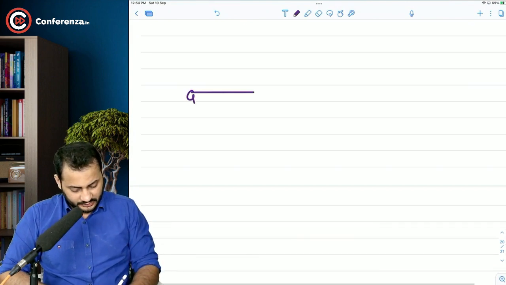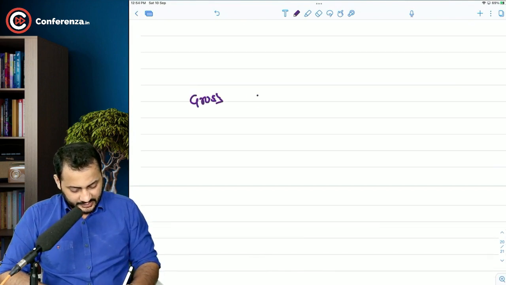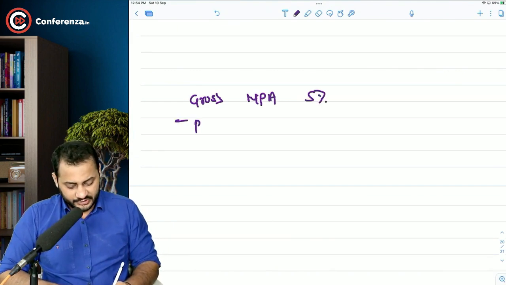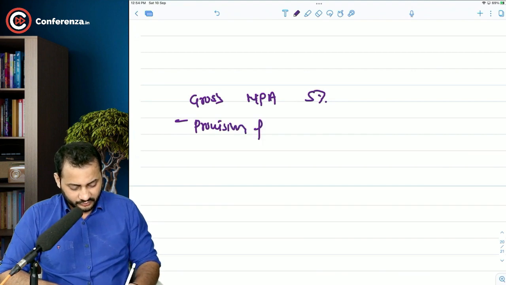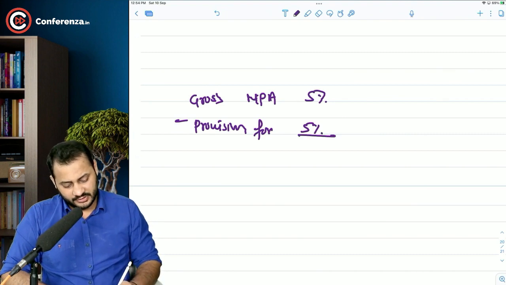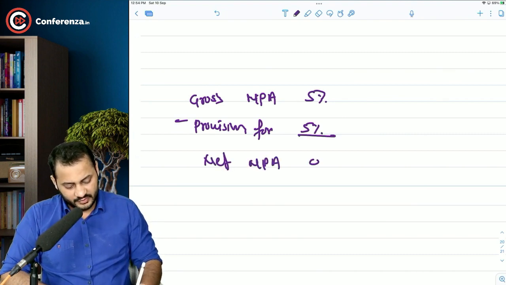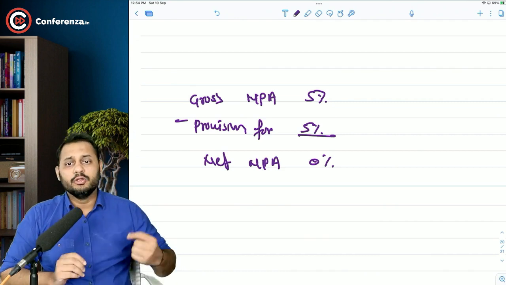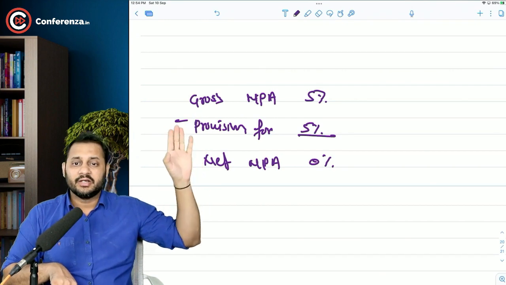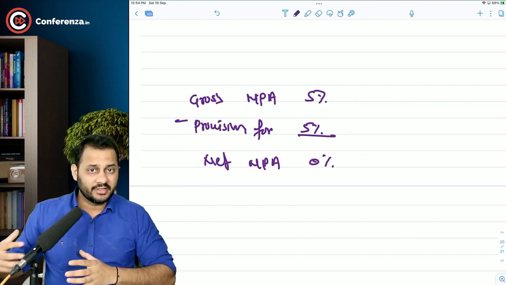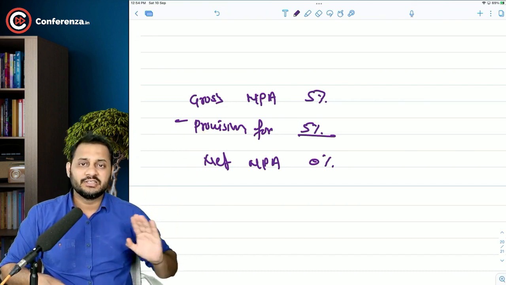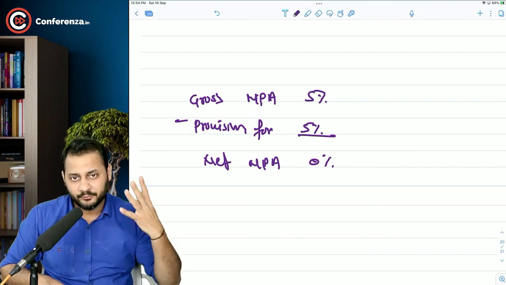So if your gross NPA is 5%, and you make a provision for that also, provision for losses like bad debts. So if you make a provision of 5%, your net NPA will be 0%. It means that although this bank has 5% of the gross loans in the NPA, it has made a provision, it has kept a separate capital of that much amount as a provision for this NPA. That means the net NPA is 0%. So there is no need to worry.